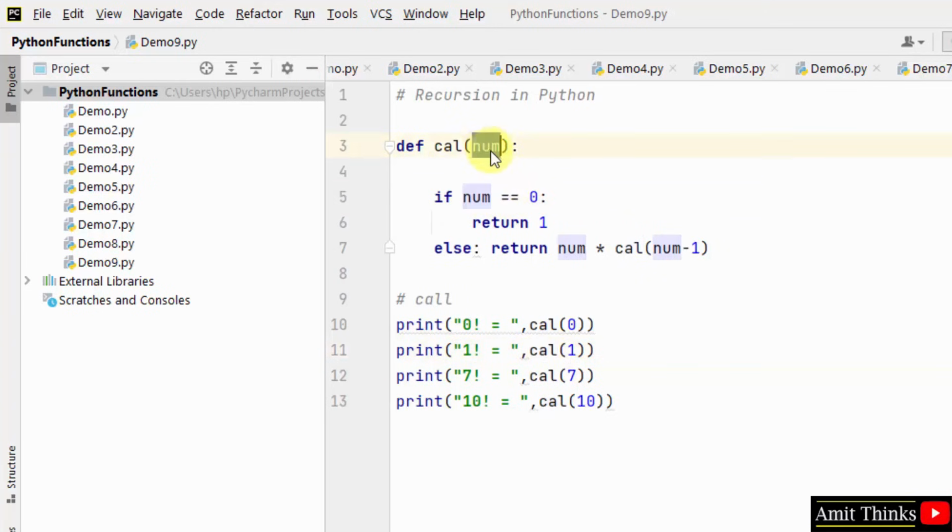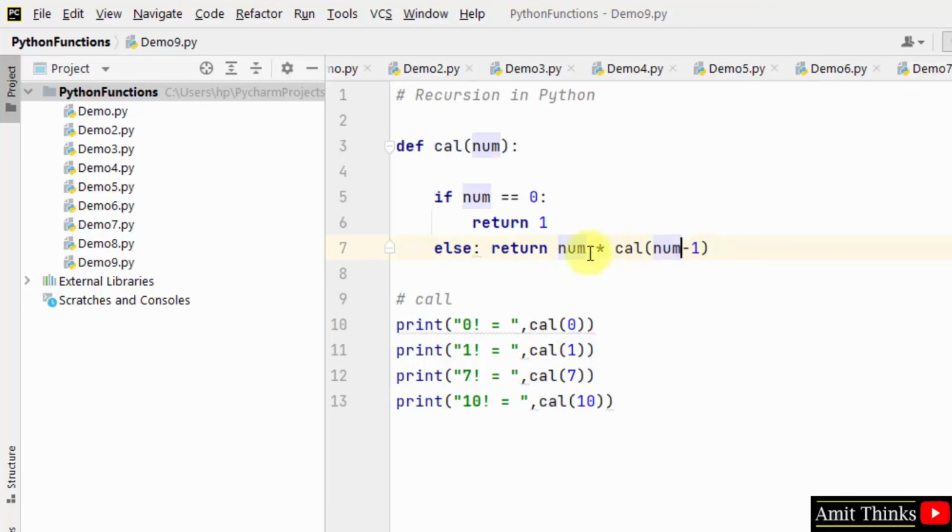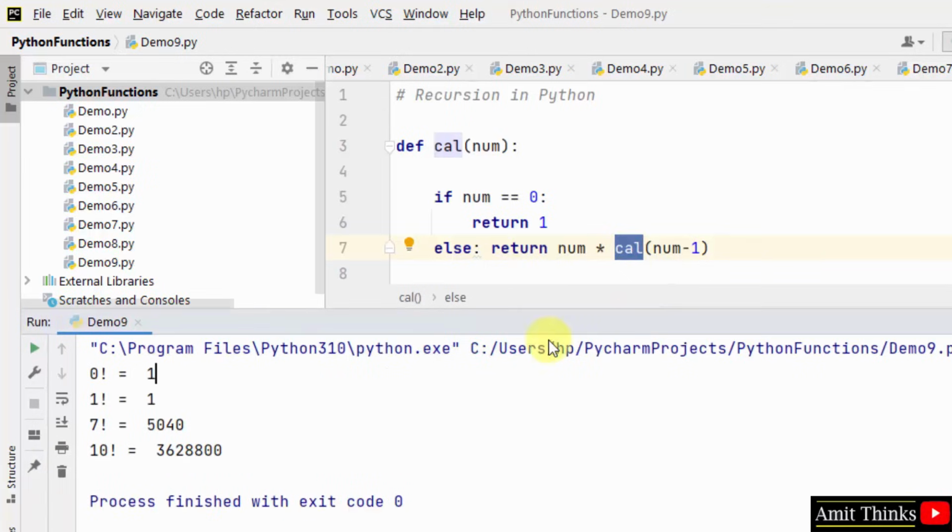No, because number is 1 now. So it will go to the else condition and it will return number into the recursion value, that is calling the function again with a value less than the number. This will be 1 into cal 0. If you remember cal 0 was 1, so 1 into 1 will be 1, that is 1 factorial is also 1.